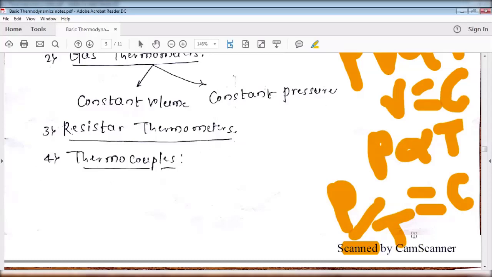Next is the resistance thermometer. This is very important. Already you learned this in your physics first year or second year. The resistance thermometer mainly works on the principle of the Wheatstone bridge network. Here four resistances are there and one voltmeter is connected in between.